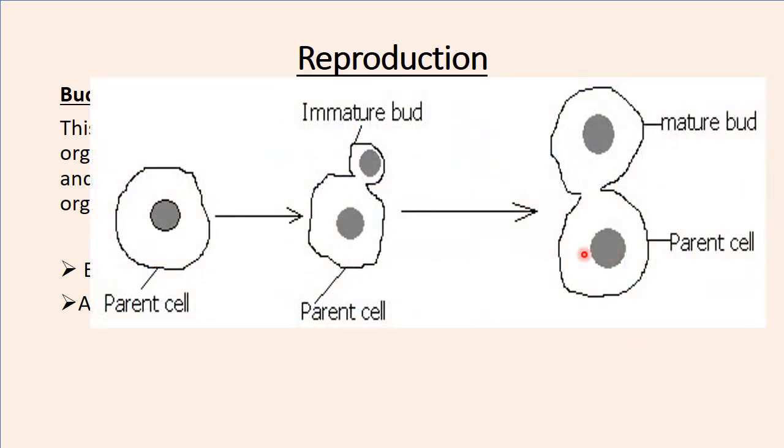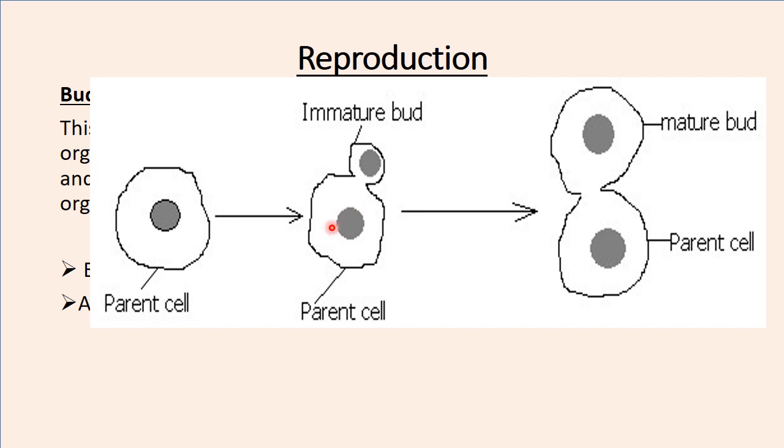So this is how budding occurs. We have a parent cell, just like in binary fission. The nucleus, of course, divides to form two nuclei. Then after that, we're going to have this situation. The cell membrane surrounds this and surrounds this. But the way it works is there is the parent cell and there is a very small cell being formed.